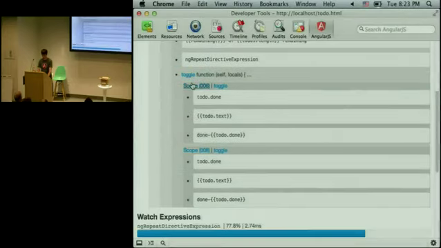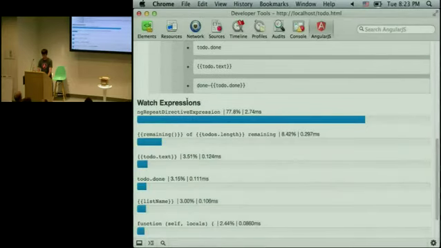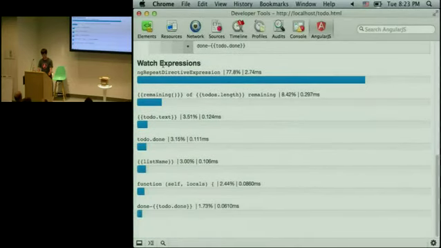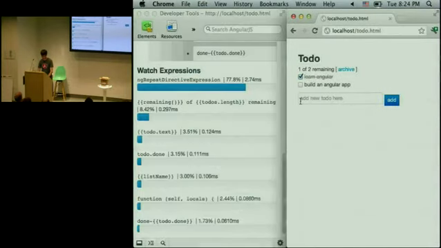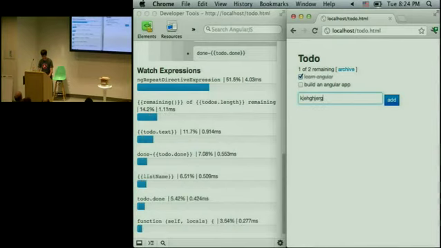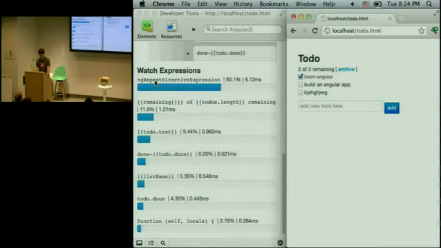So that's cool. But then down here we have kind of a histogram or a graph, if you will, of the different expressions and what percentage of the time, as well as how long it takes each of these to run. And this updates as you update the app. It's possibly a little bit difficult to see with the resolution on this thing, but let's try. So we create some other thing, right? And so you see a lot of time is being spent in the repeat directive expression.